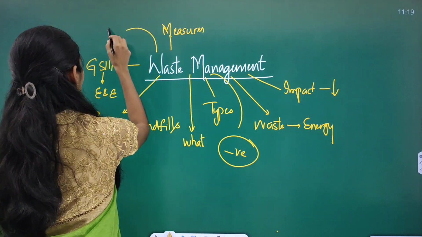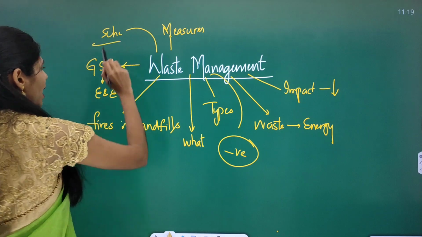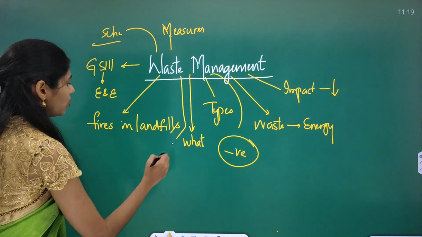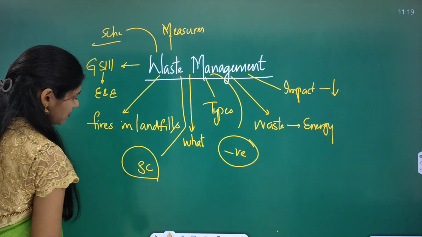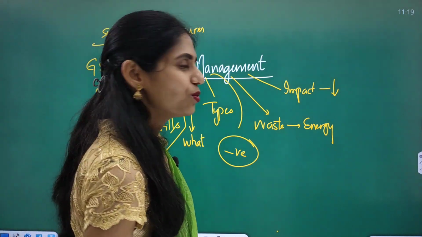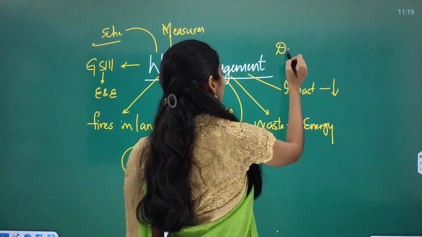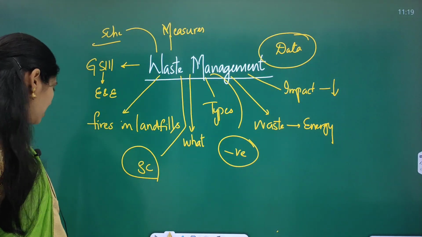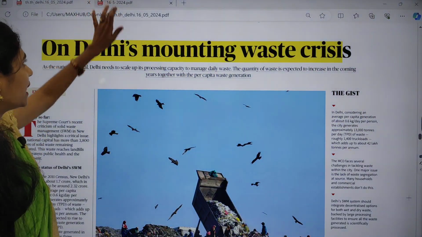If there are any schemes regarding waste, you have to know those also. And you have to see the Supreme Court judgment. All these are important, and one more important area you can focus on is collection of data. That's your work.